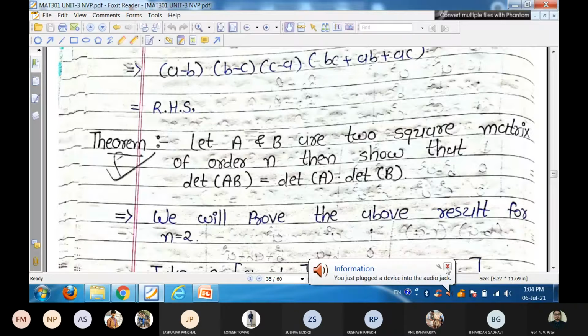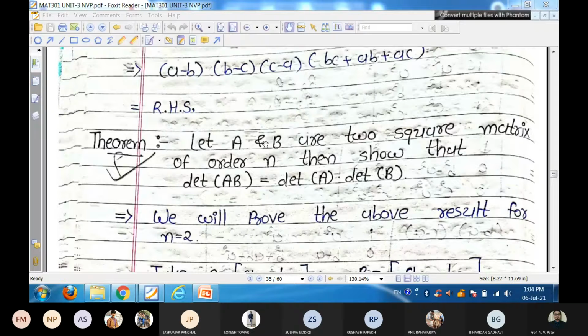Let this theorem: let capital A and capital B be two square matrices of order n. Both have the same order. A and B both are square matrices of order n. Then show that determinant of A into B is equal to determinant A into determinant B. This is possible only for square matrices A and B of the same order.